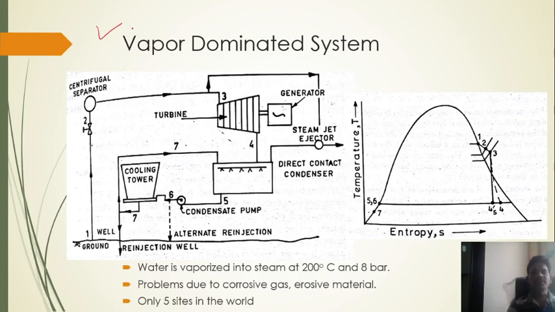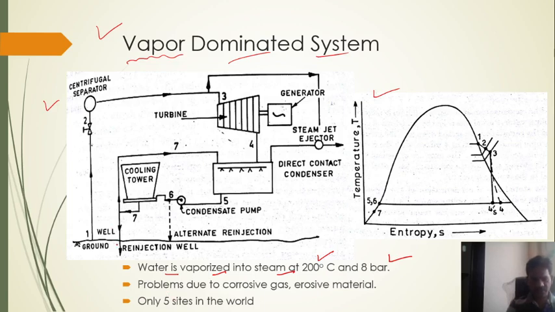So first of all, let us discuss the vapor dominated system. What is a vapor dominated system? If you observe the diagram here, this is the diagram of temperature versus entropy. But our important diagram is this one. If you observe this geothermal power plant, water is vaporized into steam at 200 degrees Celsius at 8 bar in the vapor dominated system. It means we get only vapors here.